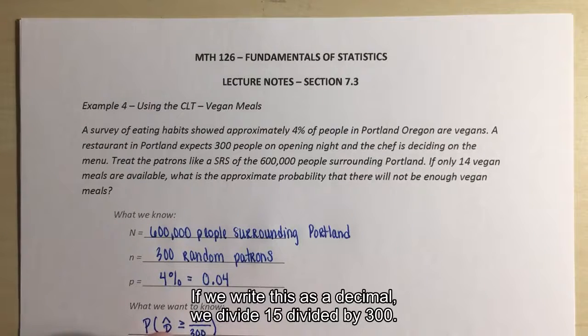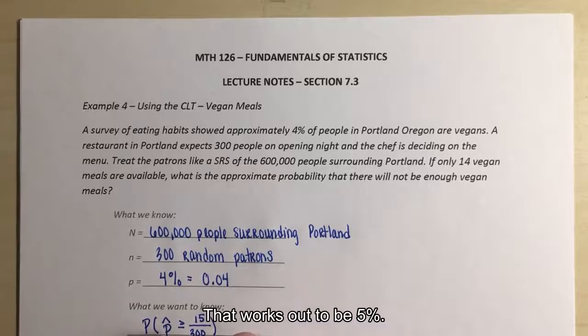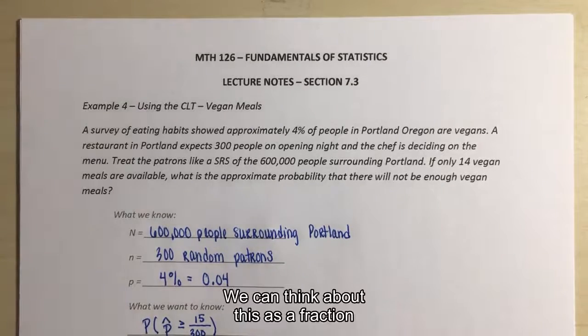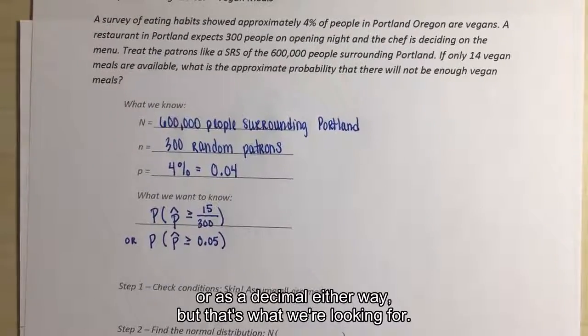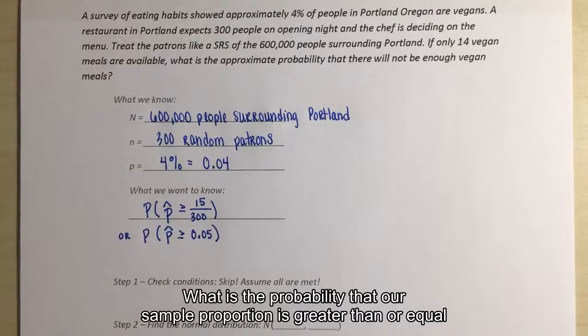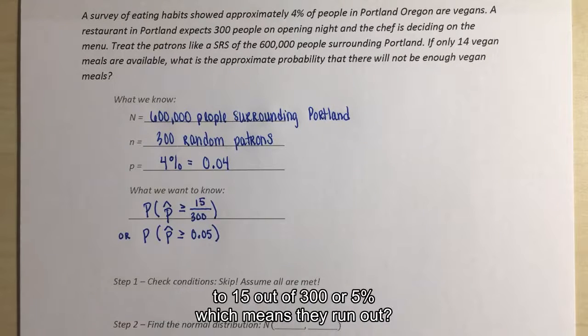If we write this as a decimal, we divide 15 divided by 300, which works out to be 5%. Right, so we can think about this as a fraction or as a decimal, either way, but that's what we're looking for. What is the probability that our sample proportion is greater than or equal to 15 out of 300 or 5%, which means they run out.